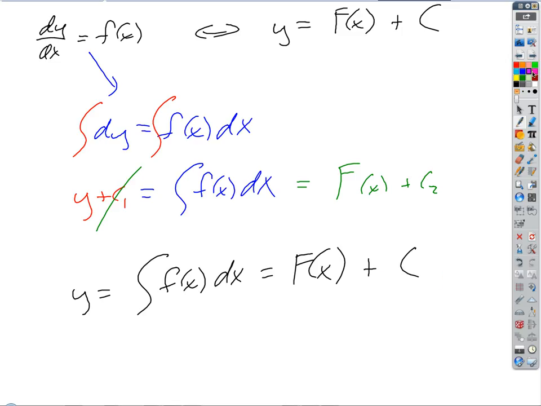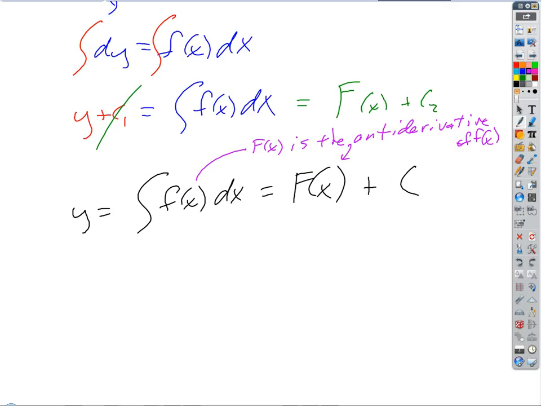And the way we define this then is capital F of x is the antiderivative of f of x, which is calculus jeopardy stuff, right? Okay. We call this the constant of integration.